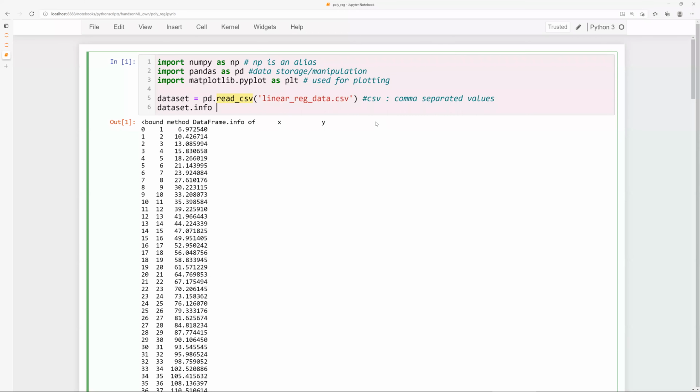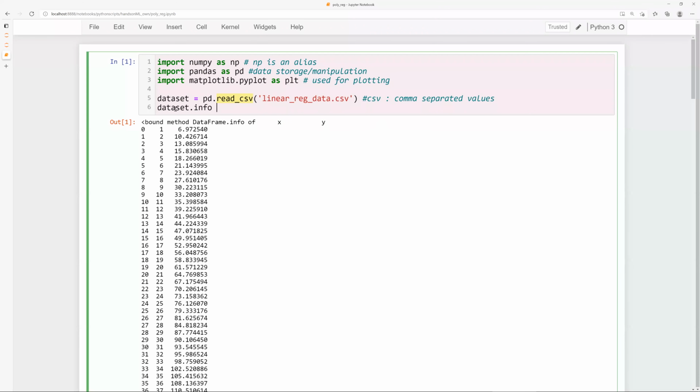Like in MATLAB, if you don't put a semicolon, it gives an output. Similarly, you can do something in Python as well, if you're using Jupyter Notebook, but it only prints the last thing that you call. When I'm calling dataset.info, there is no semicolon here. Even if you put a semicolon, it might give you an error. So don't put the semicolon to suppress the output. That is not allowed. In MATLAB you can suppress the output by putting a semicolon, but in this case you cannot do that.